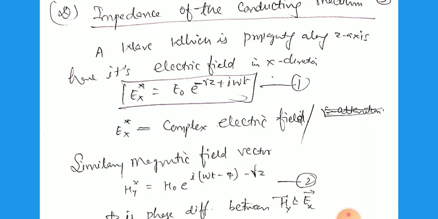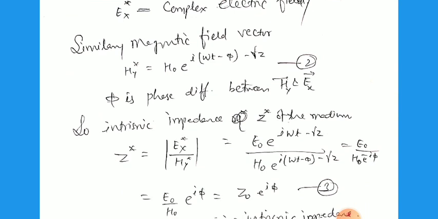Similarly, the magnetic field vector is Hy, because it is along the y-axis, so Hy star equal to H0 e raised to power iota omega t minus phi minus gamma z. Here the minus phi means there is a phase difference between Ex and Hy. Here Hy lags behind Ex.